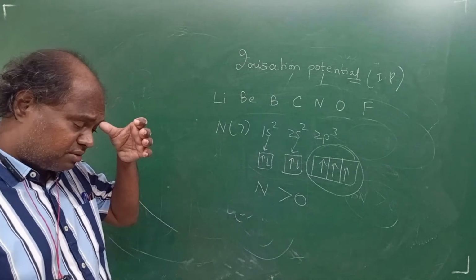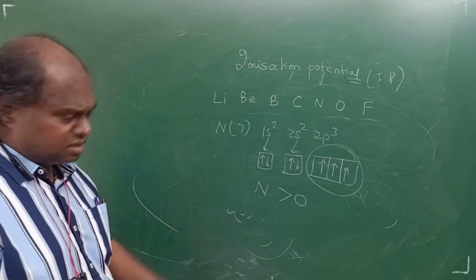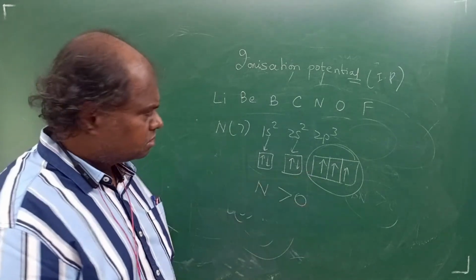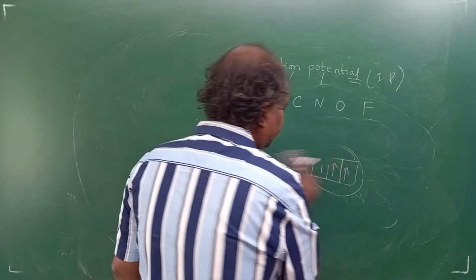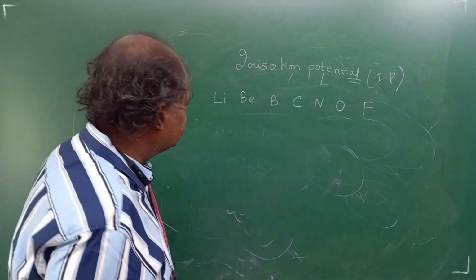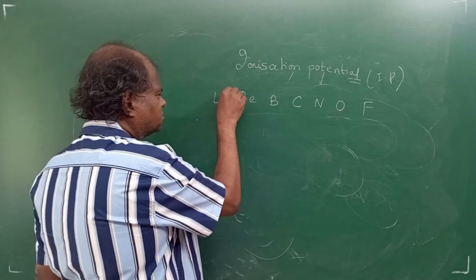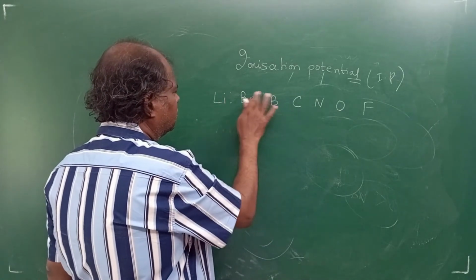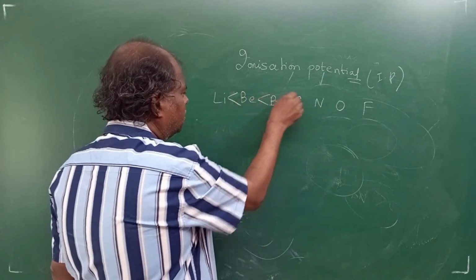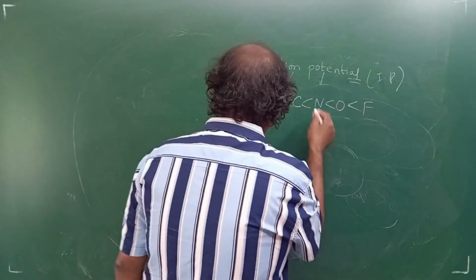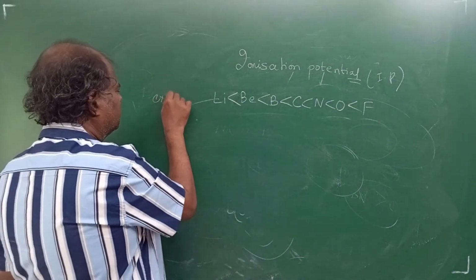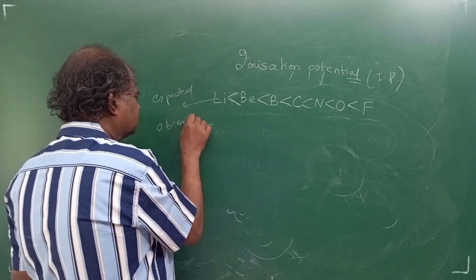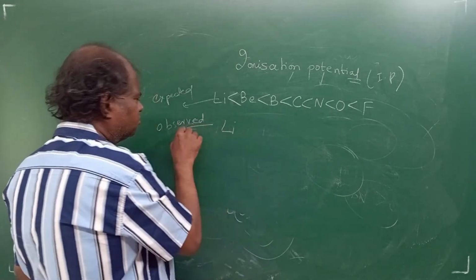So I hope you're getting the reason. Nitrogen has the half filled orbital. That's the reason why it is higher than oxygen. Now let me write the order. So what is the correct order? What you should write? This is the order we expect. Correct. This is the order we expect right now. What is observed? Observed is lithium. This is what is observed.